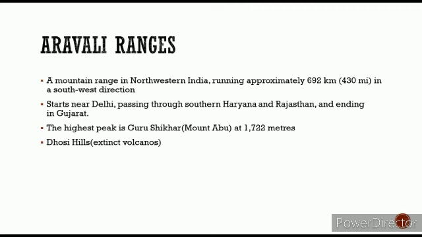Now, starting with the ranges, we are going to discuss the Aravalli ranges. These are mountain ranges in northwestern India. They run approximately 692 kilometers in a southward direction. They start near Delhi, around places like JNU, Jawaharlal Nehru University. They pass through southern Haryana and Rajasthan, and then end up in Gujarat. The highest peak of the Aravalli ranges is Guru Shikhar.